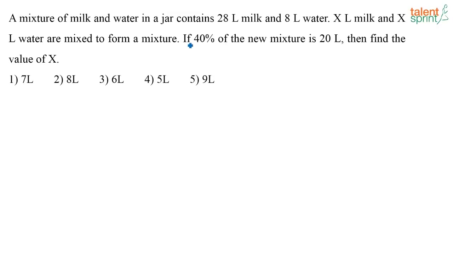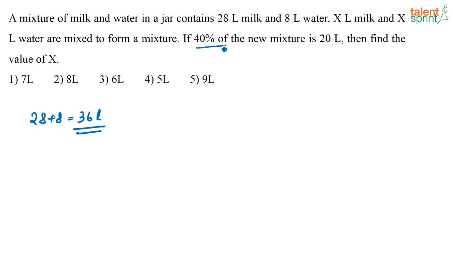Okay, what is given here? A mixture of milk and water in a jar contains 28 liters of milk and 8 liters of water. X liters of milk and X liters of water are added to form a new mixture. If 40% of the new mixture is 20 liters, then find the value of X. Earlier, 28 plus 8, or 36 liters of the mixture was there. Now I am adding X liters of milk and X liters of water to it.